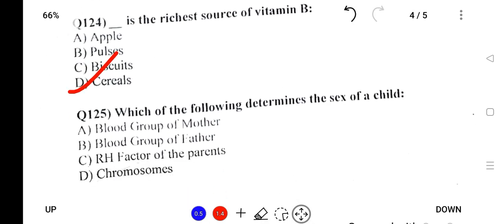Next, which of the following determines the sex of a child? So the sex of a child is determined by the chromosomes.